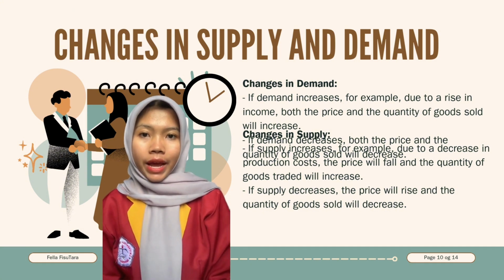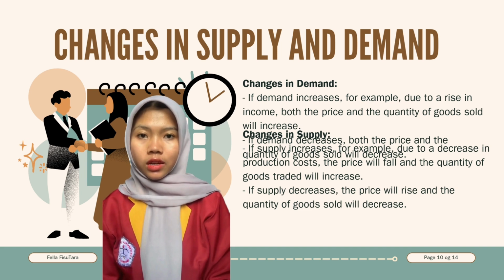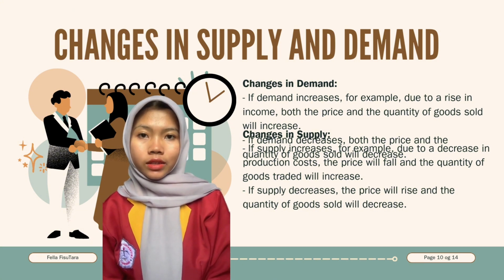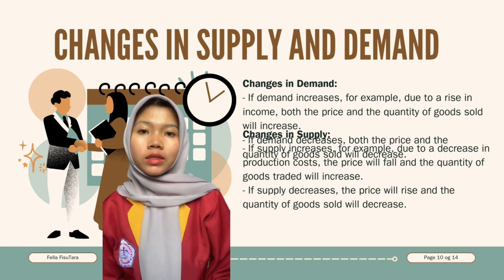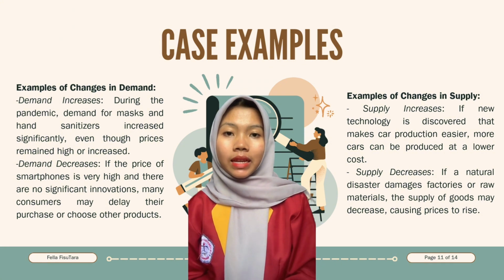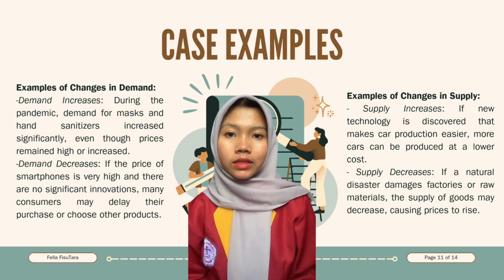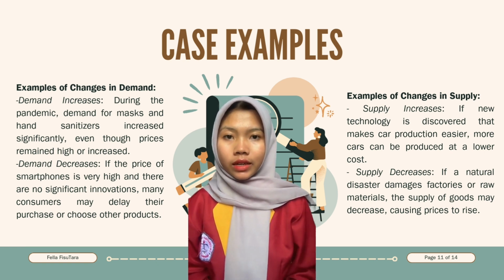Change in supply. If supply increases, for example, due to a decrease in production costs, the price will fall and the quantity of goods traded will increase. If supply decreases, the price will rise and the quantity of goods sold will decrease. Example of change in demand: demand increases. During the pandemic, demand for masks and hand sanitizer increased significantly, even though prices remained high or increased.